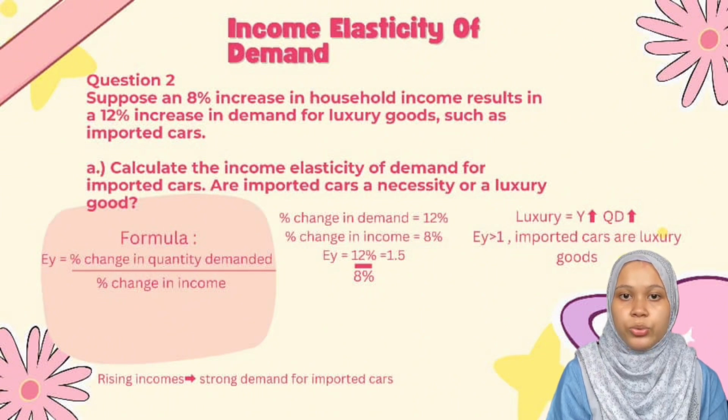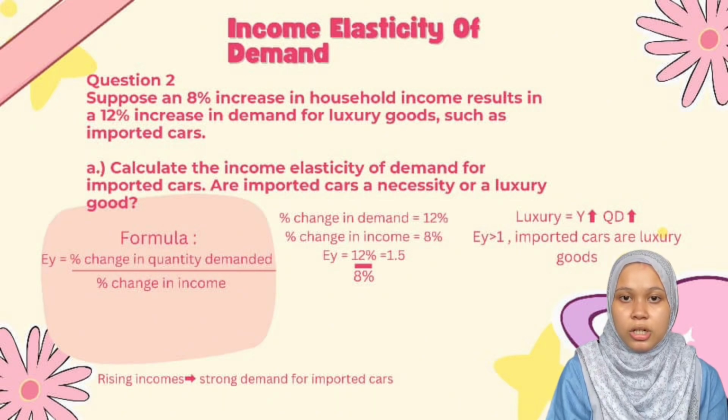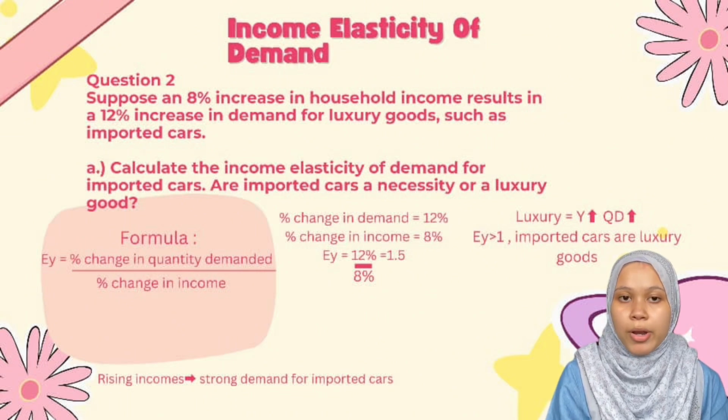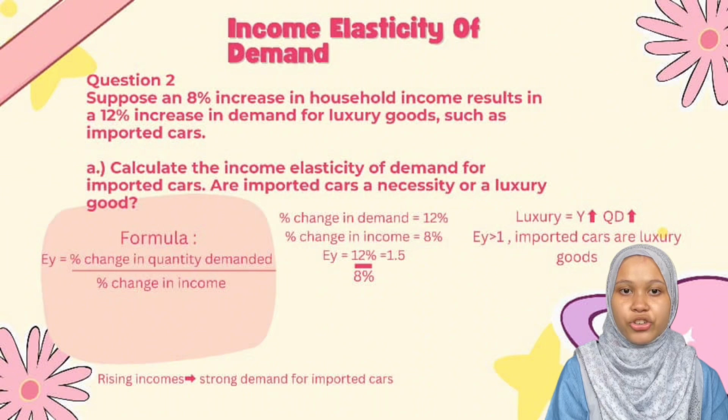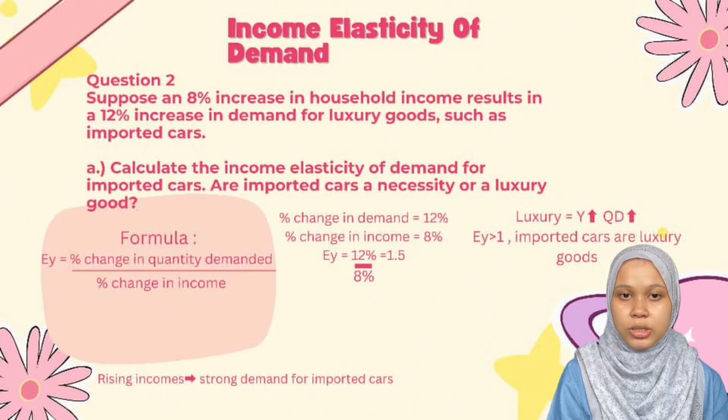The equation will be EY equals 12% divided by 8%, and the answer is 1.5. So it shows that imported cars are luxury goods because EY, which is 1.5, is more than 1. When income rises, there will be a strong demand for imported cars.